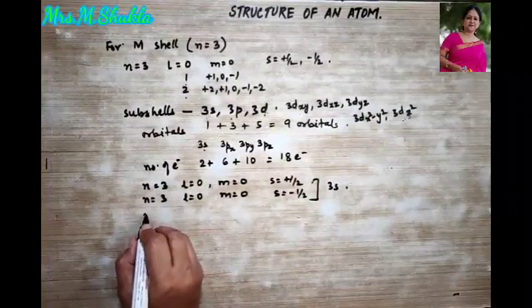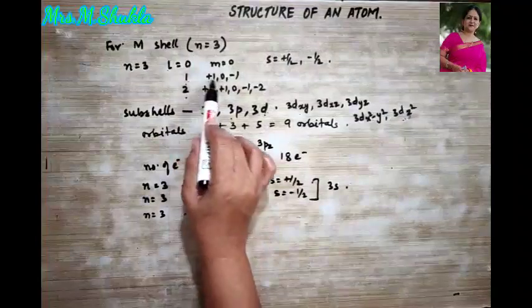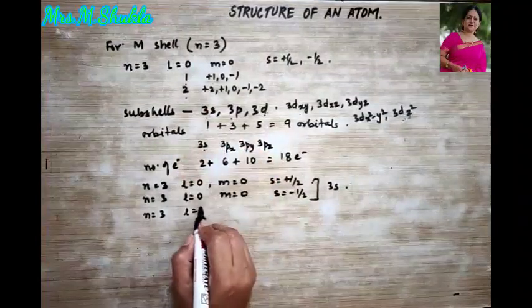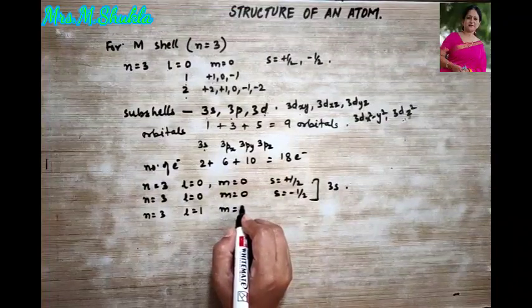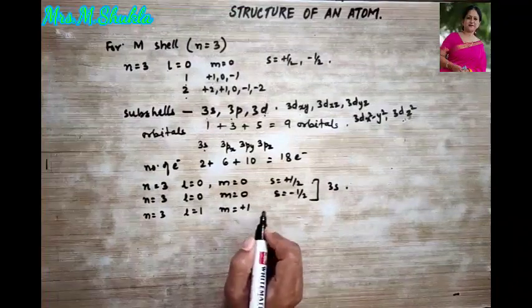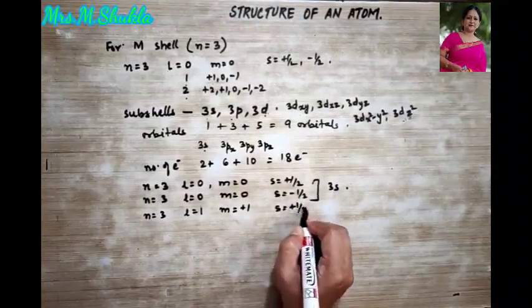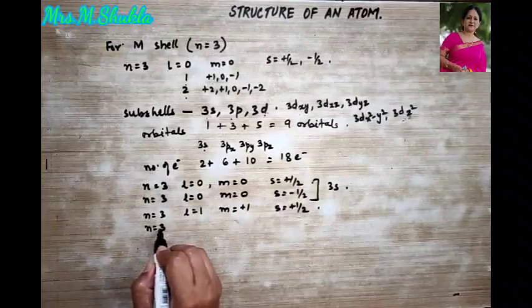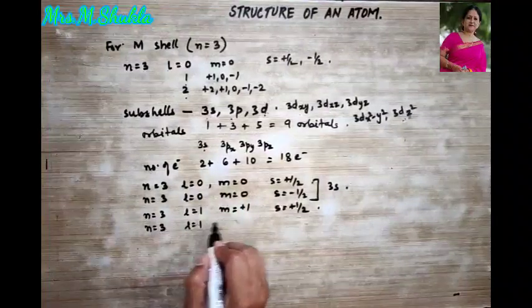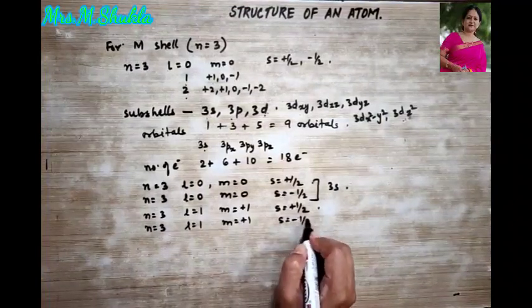Now next, when n is equal to 3, L is equal to, what did I say? If it is plus 1, so 1, then M is equal to plus 1, S will be equal to plus half. Then the second one, n is equal to 3, L is equal to 1, M is equal to plus 1, S equal to minus half.